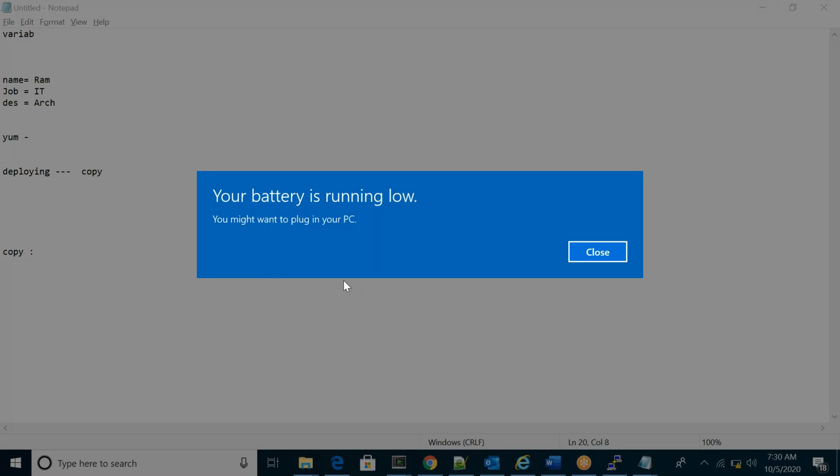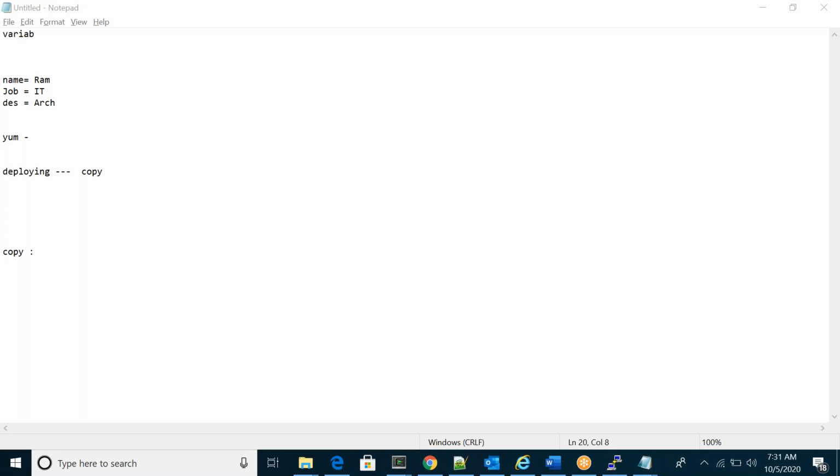Just one second. So then I can use the copy module to deploy jar files, WAR files, tar files, whatever.